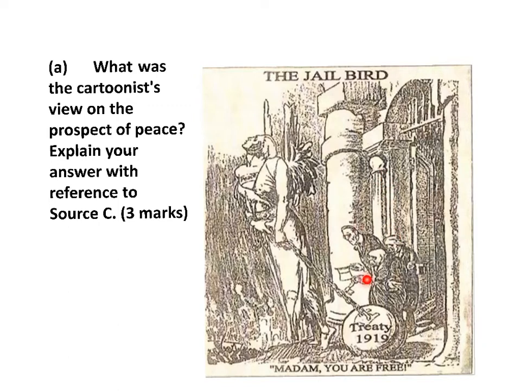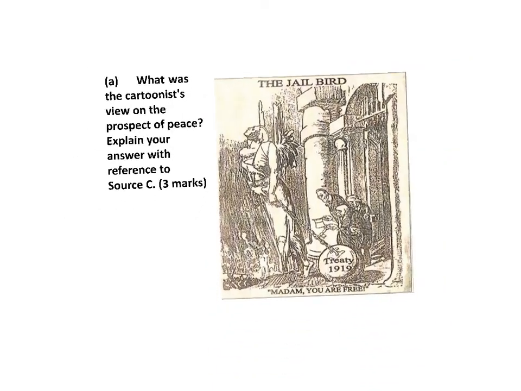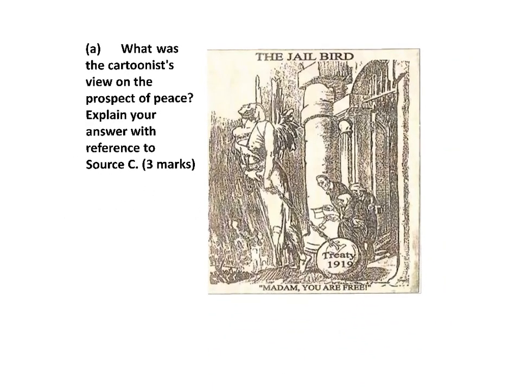Ironically, the three statesmen here, the leaders of the treaty, mentioned, "Madam, you are free." So here shows that the cartoonist is pessimistic. 個畫家呢係好悲觀嘅。The cartoonist is pessimistic to the prospect of peace.